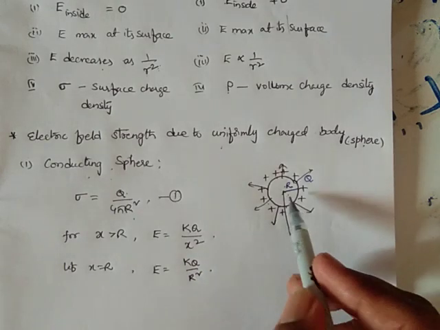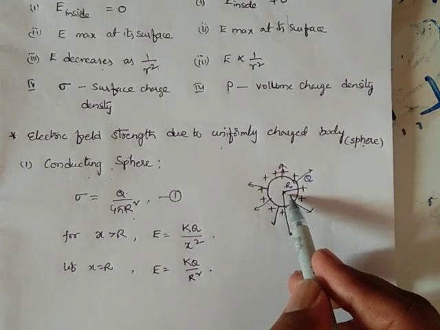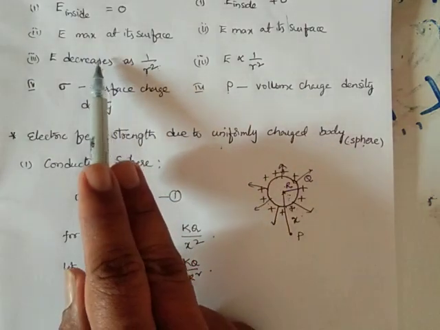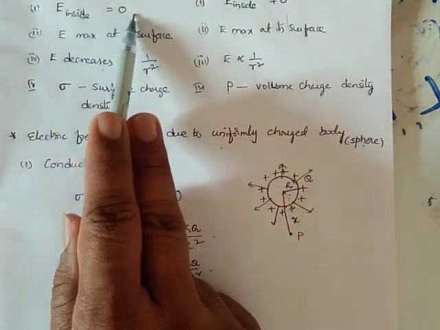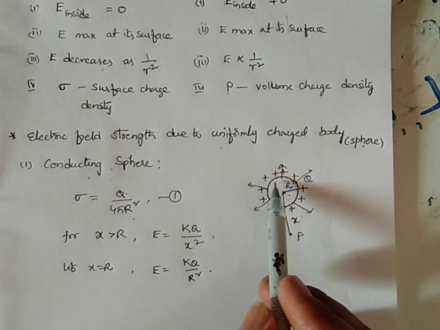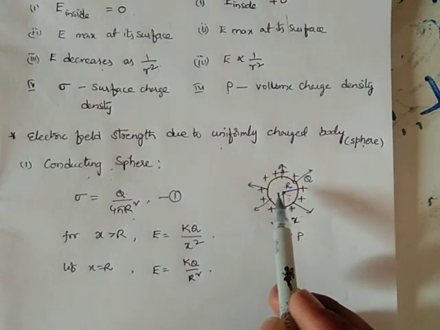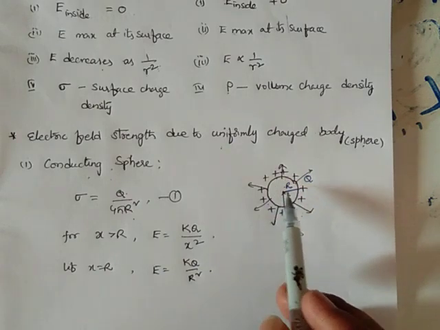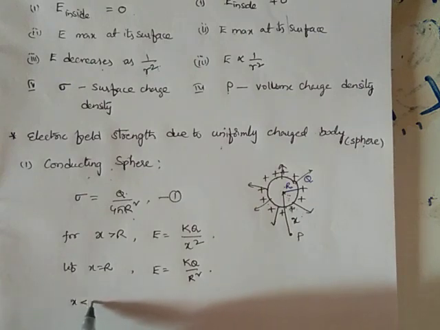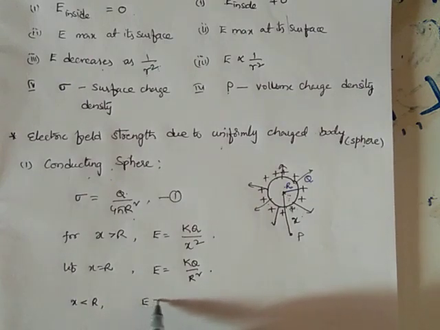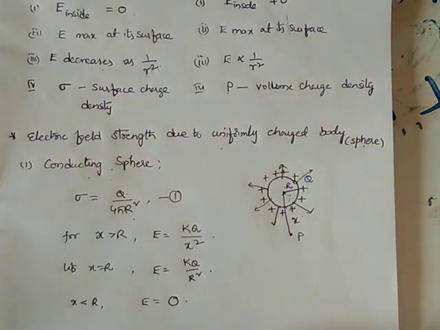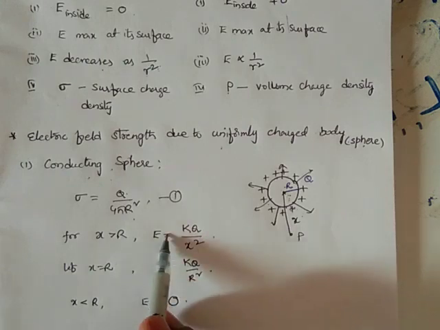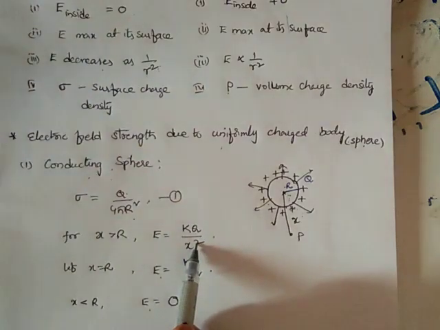Then what about the field intensity inside the sphere? It is very simple, we already discussed that the field intensity inside is 0, since there is no charge located inside the sphere. Whenever there is no charge, there is no field intensity. So for x less than R, E equals 0. This is the inside, this is on the surface, and this is the outside at a distance x.